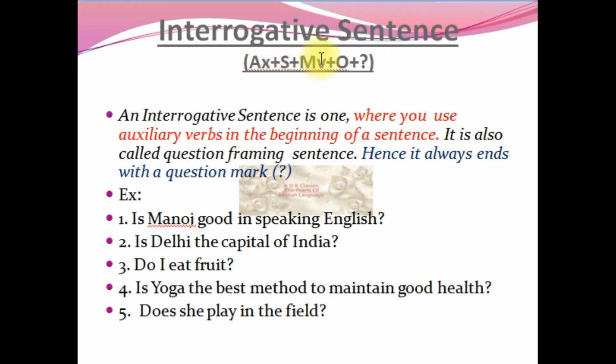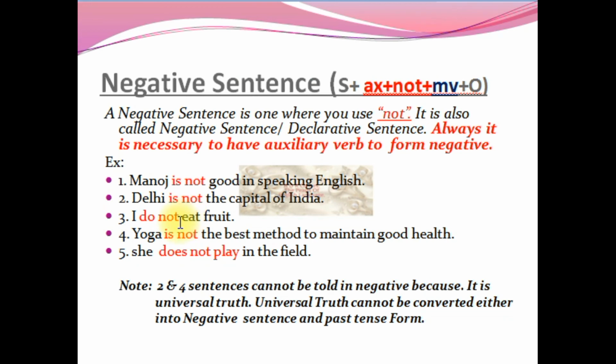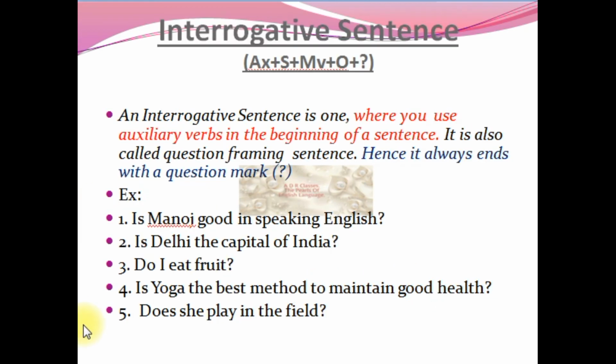Okay, the next kind of sentence that we are discussing is "Delhi is the capital of India." Remember, in negative sentences I told you that you should not use the second example for negative. What about the interrogative sentence? Yes, you can use it in an interrogative sentence: Is Delhi the capital of India? See, "not" is not there, isn't it? It's just a question. If someone doesn't know the capital of India, he is asking a question. Is Delhi the capital of India? The answer will be yes. Okay, so these are also called yes or no questions. An interrogative sentence is also called a yes or no question.